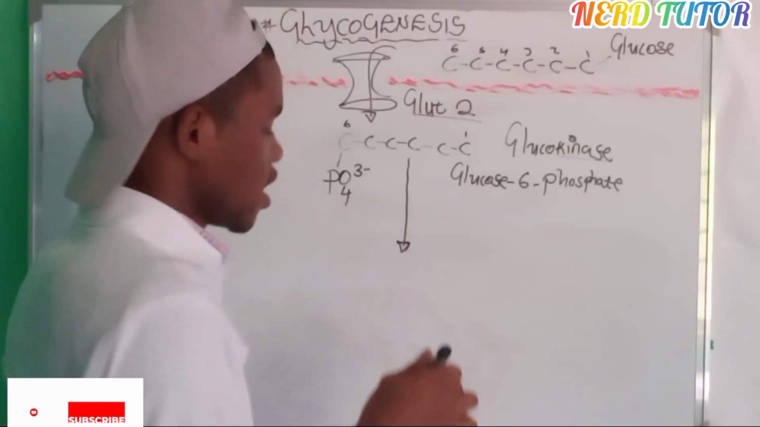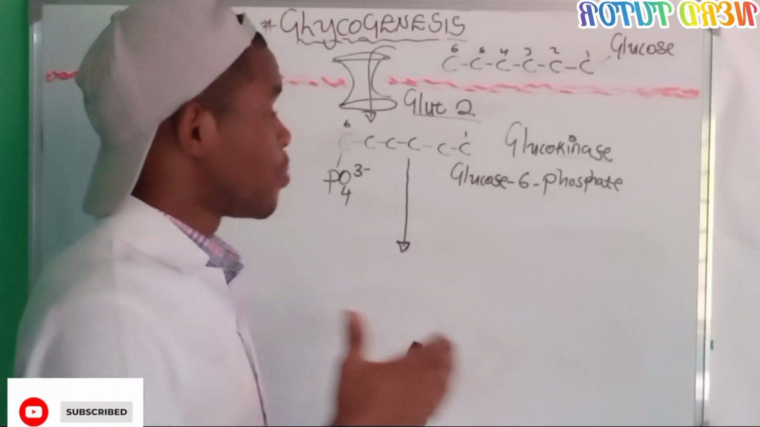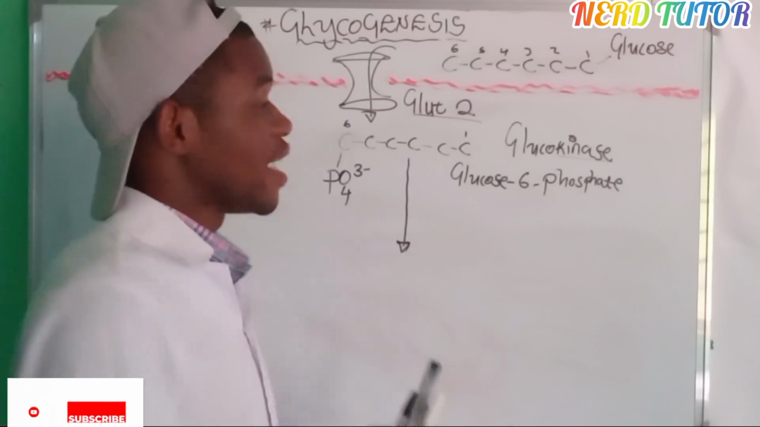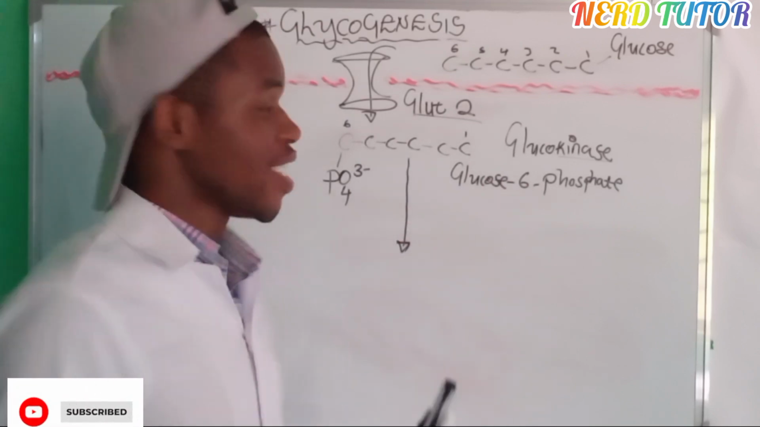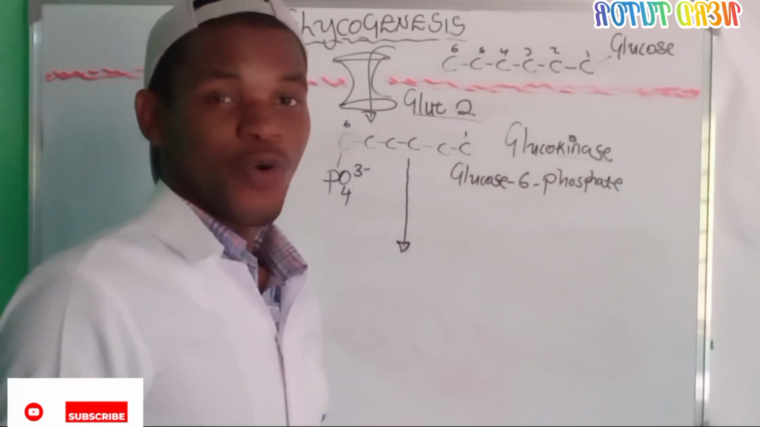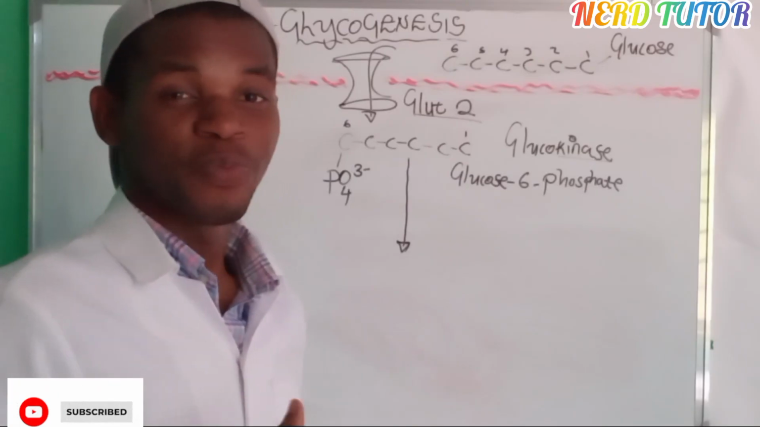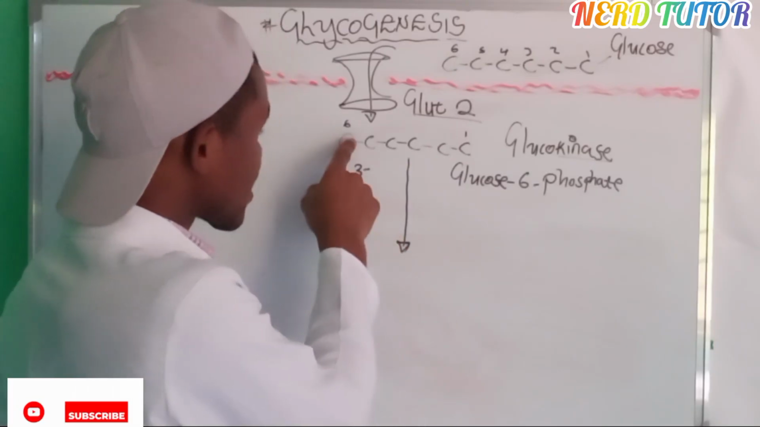Okay, it will be changed. Now here, the play has started. By what? By the enzymes. You will see this enzyme, the glucokinase, was smart enough to bring the phosphate group and put it to carbon number 6.